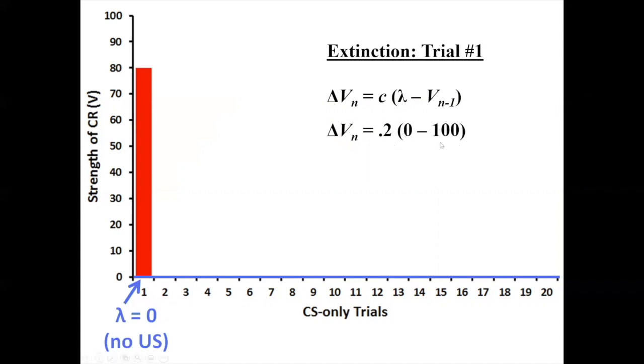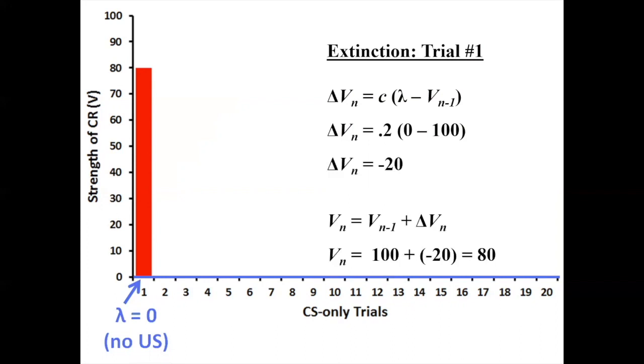So once again, our animal is going to be surprised, right? The expected value of the US was, again, very different from the actual value of the US, so we should see a change in the strength of the conditioned response. And of course, we do see that change, but this time it goes the other way. Delta V is a negative value now, so the strength of the conditioned response decreases. It was at 100 before this first extinction trial, but now, as a result of that trial, it's only 80.